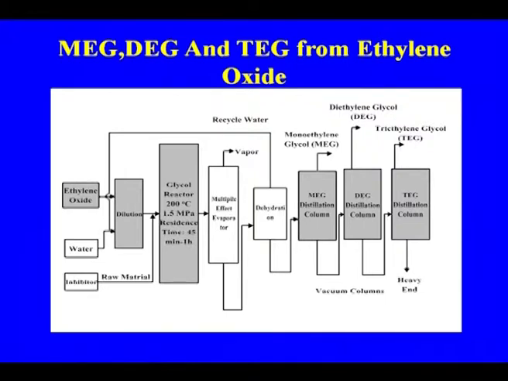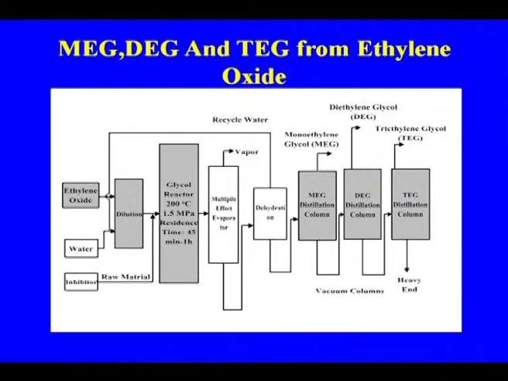So, this will go to the multiple effect evaporator, dehydration, and then we will be getting the MEG, with recycled water that will go back to the system. The MEG will go to the MEG column, DG column, TG column. They are the three fractionating columns where we are separating depending upon the boiling point: monoethylene glycol, diethylene glycol, or the triethylene glycol heavy end. So, this is the process for the manufacture of the MEG.